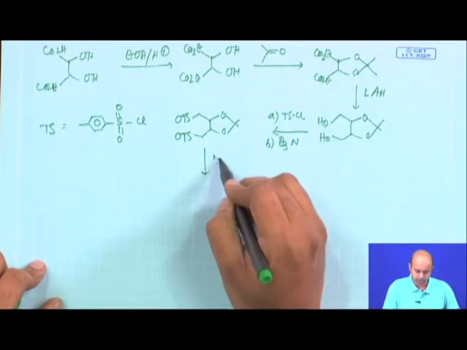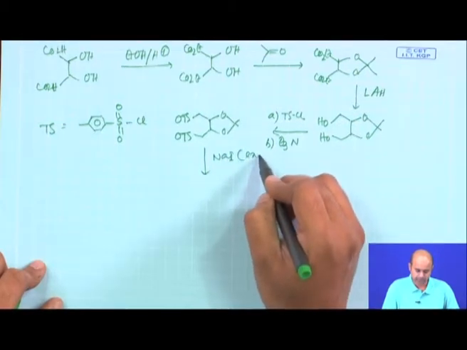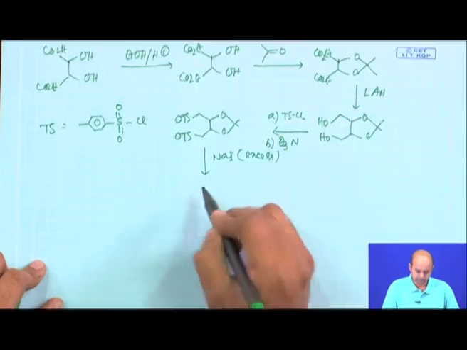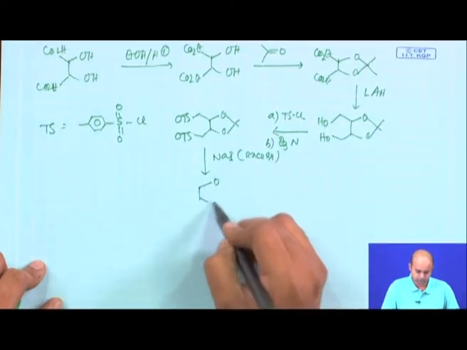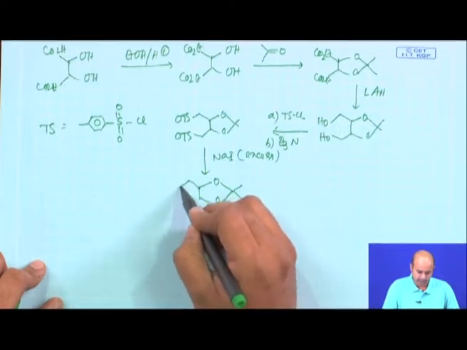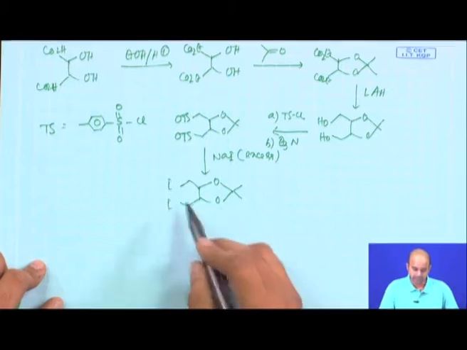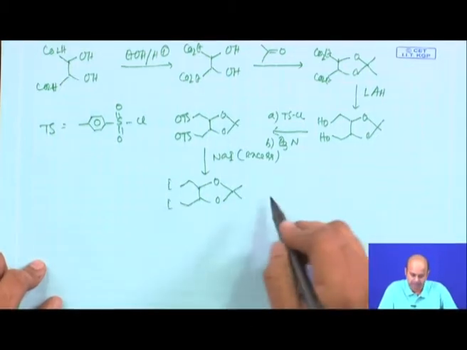So, now treat this OTs with excess sodium iodide, and it will give you the corresponding diiodo species. This diiodo species is now basically acting as a double electrophile.